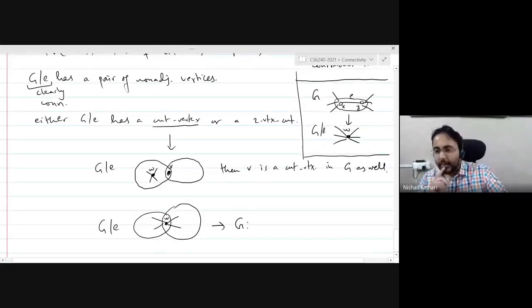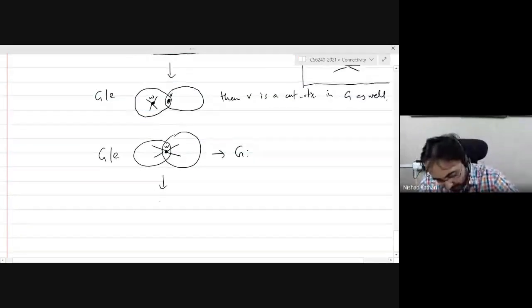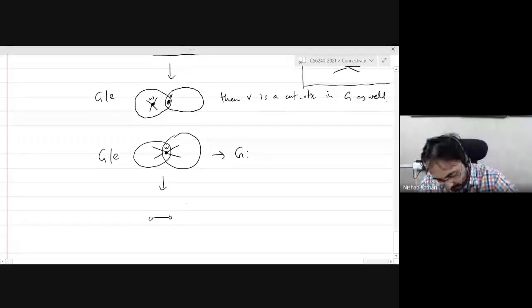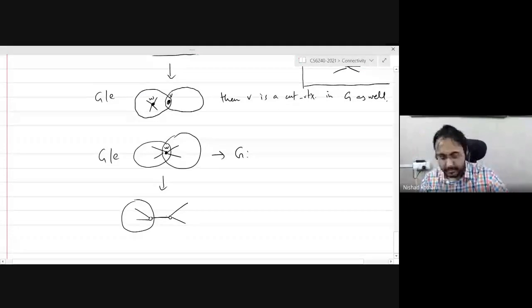Yes, there is a two vertex cut in the original graph. So it's not a cut edge, but the ends of E form a vertex cut. Let me explain why it is not a cut edge. It may not have to be this way. This is not necessarily the situation.